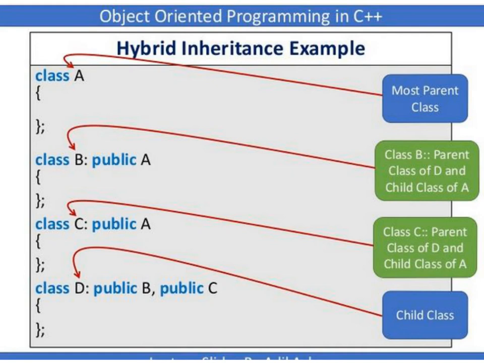In the hybrid inheritance example, class A is the most parent class, and class B is the parent class of D and child class of A. So class B is a child class of A, and a parent class of D. Similarly, class C is the parent class of D and child class of A. When you define class D, this child class D is derived from two base classes, class B and C. So class B and C are parent classes for class D, and class D is a child class for class B and C. This has a mixture of multi-level inheritance as well as hierarchical inheritance, so this is called hybrid inheritance. So this completes the inheritance concept.